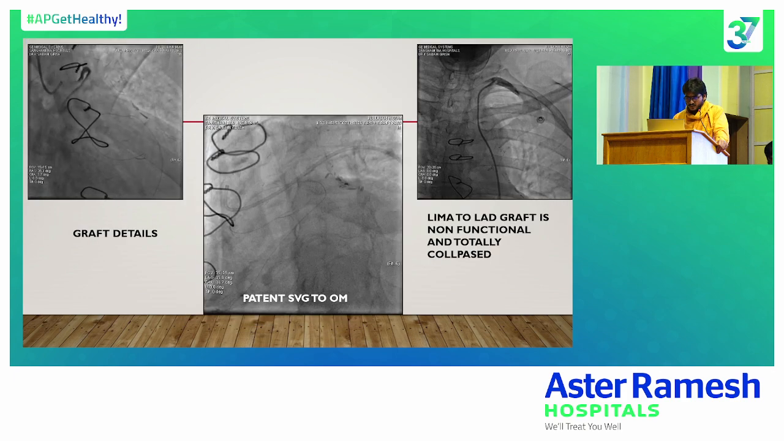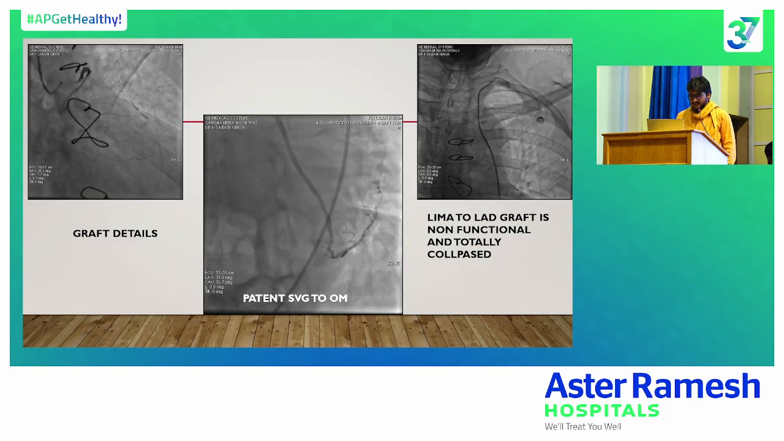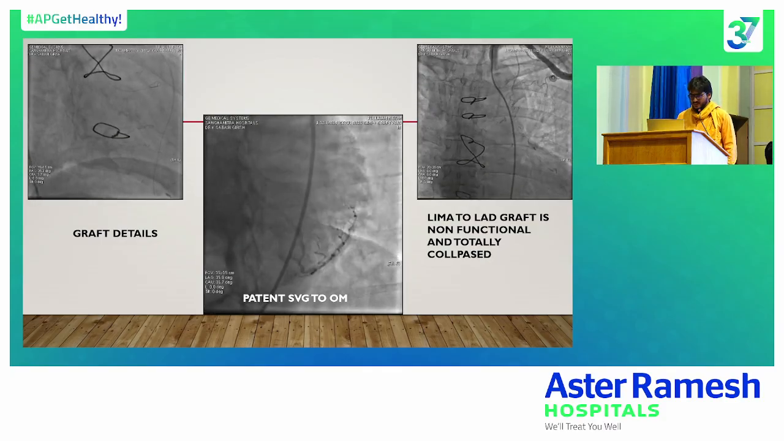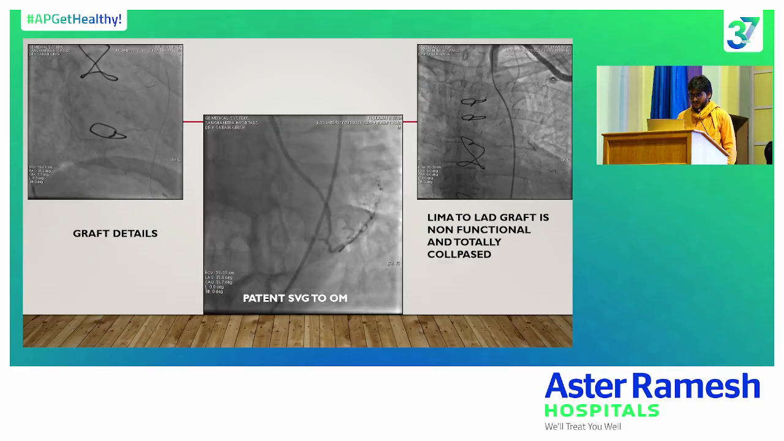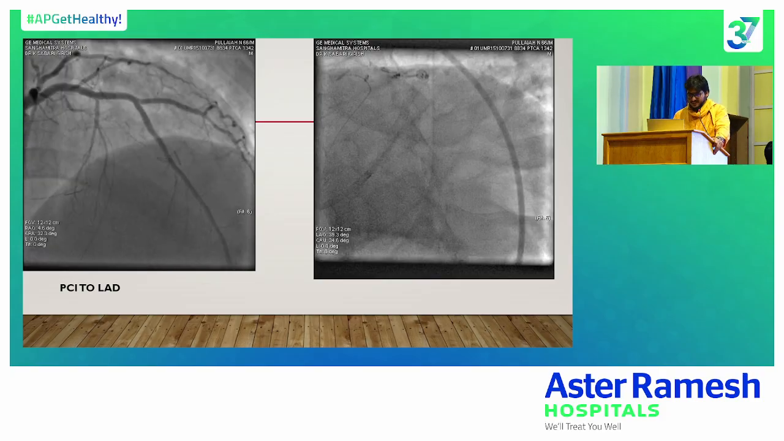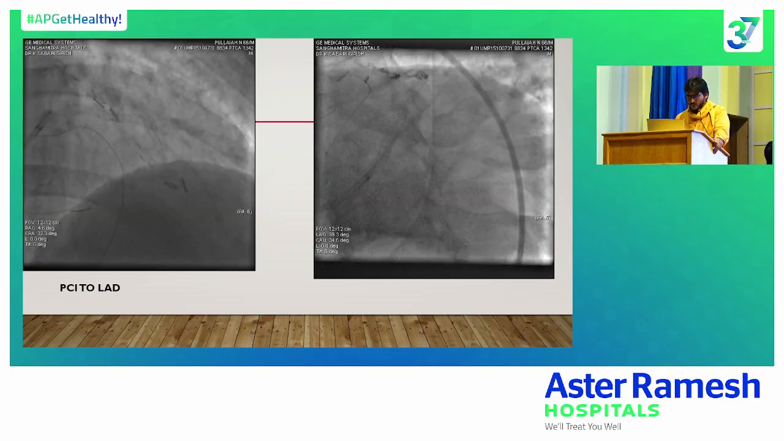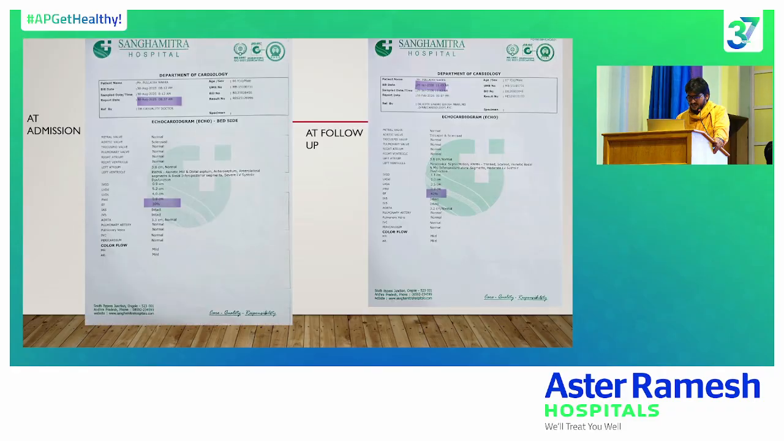Graft details showed that SVG to OM is patent with mild to moderate disease, but if you can observe, the LIMA to LAD graft is non-functional and totally collapsed. There is no flow; the LIMA to LAD flow is not at all maintained. So we took him up for PCI to LAD and revascularized the LAD segment, with the flow improved, and the patient improved well and got discharged. At follow-up, EF was initially around 30 at presentation and improved to 40, and he is on GDMT with 4 pillars of medication, and he is doing good.